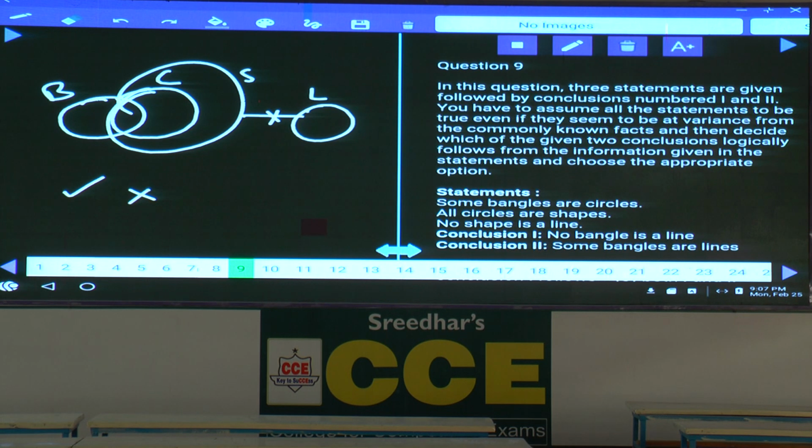Hence, in order to make the first conclusion false, because it is a negative conclusion, your diagram must be an alternate diagram, where some of the bangles are lines. Now tell me whether we can draw some bangles are lines like this or not.